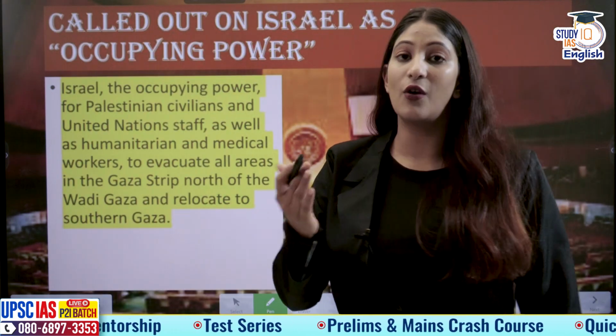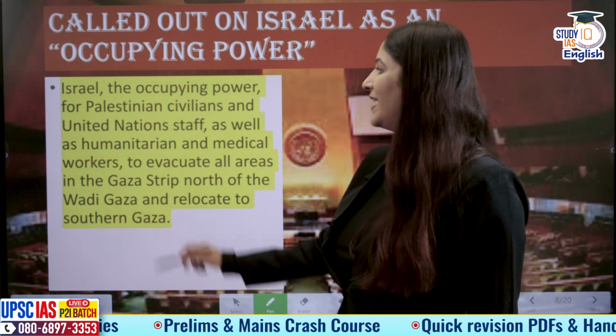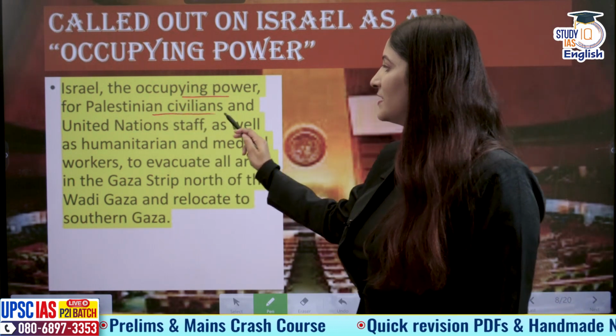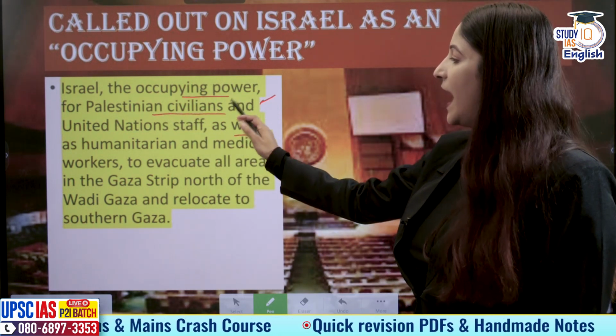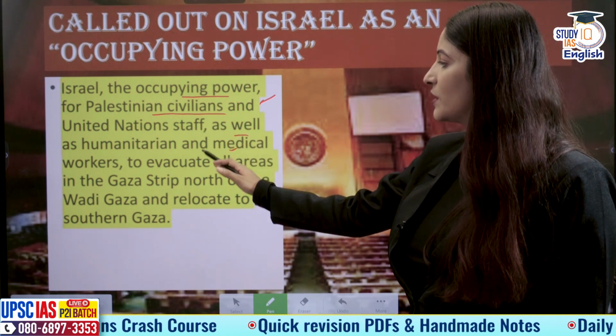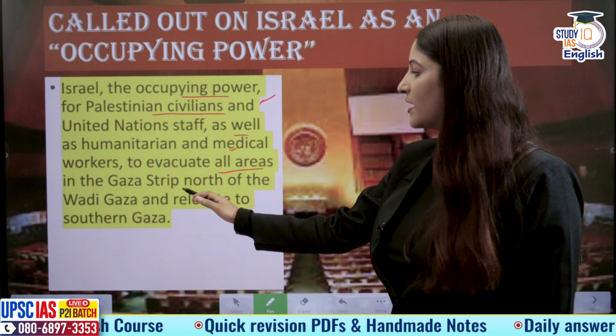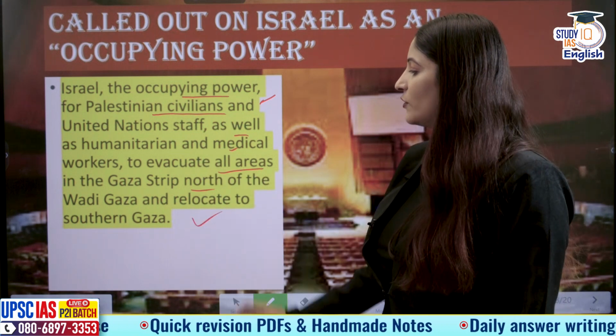It has also called out Israel as the occupying power in the Gaza Strip as well as the West Bank. It rescinds the order from Israel, the occupying power, for Palestinian civilians and United Nations staff, as well as humanitarian and medical workers, to evacuate all areas in the Gaza Strip north of Wadi Gaza and relocate to southern Gaza.